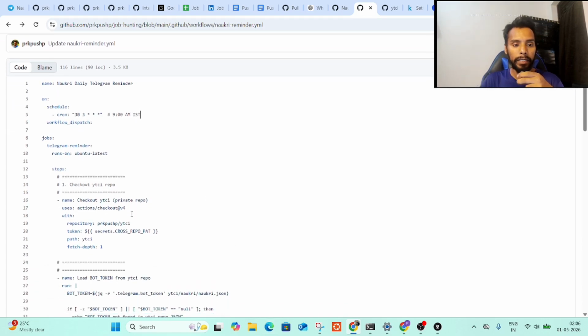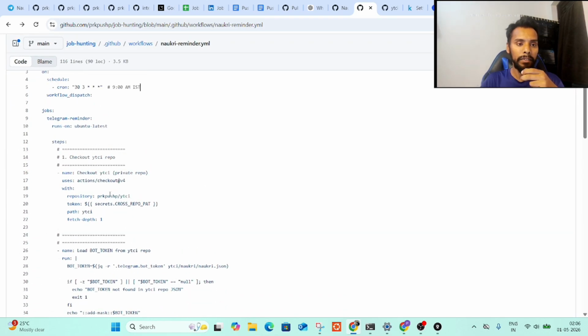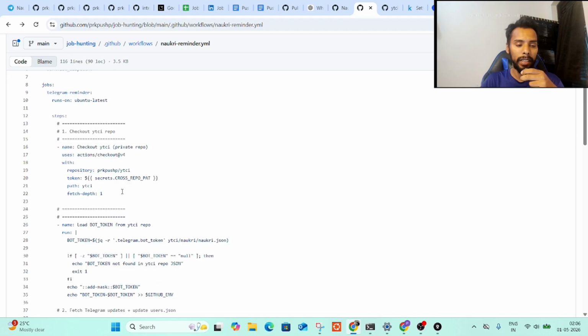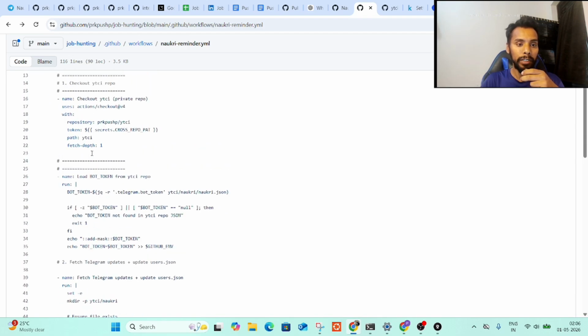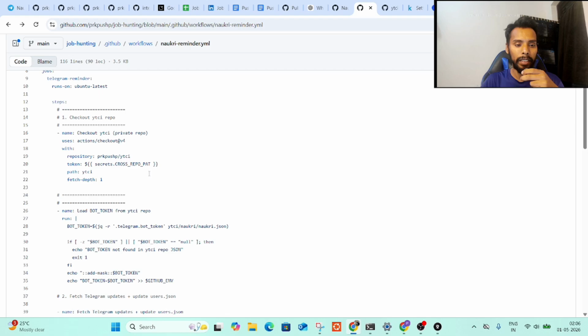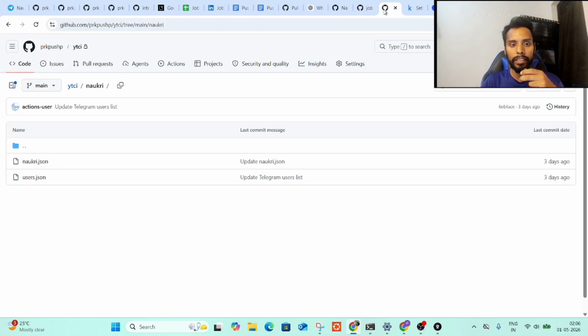So the workflow is pretty simple. I've scheduled it at 9 a.m. and I'm using a private repo over here. I'll explain why we are using a private repo. The reason behind this is that I'm calling two different files, say this is Naukri.json and this is users. In Naukri.json, we have fields, we can say bot ID and token.